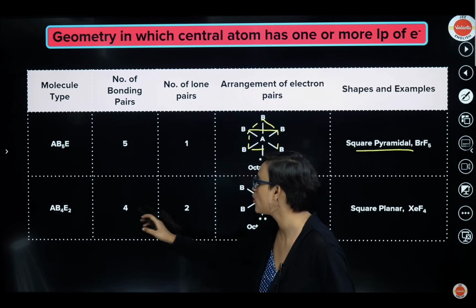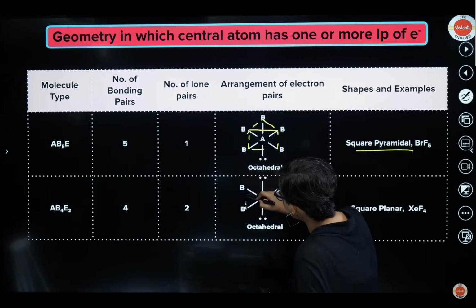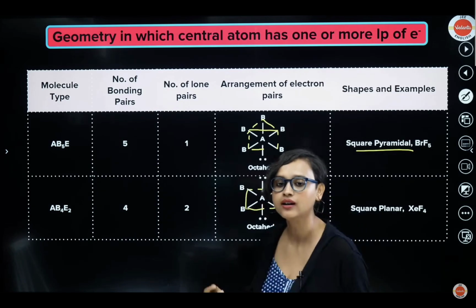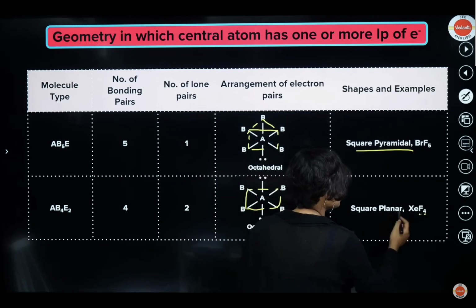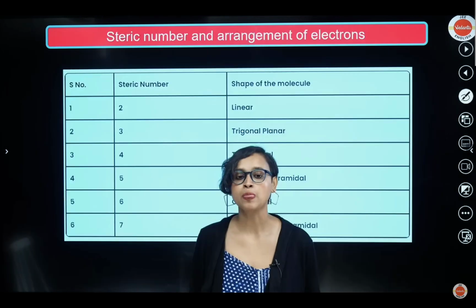Yes. Now here what happens? 4 plus 2, 6. Steric number 6. Steric number 6 means octahedral. But this time you have 2 lone pairs. So close the lone pairs. What do you have? You have a square. All of it is in the same plane. So square planar. Square planar. And the example is XeF4, xenon tetrafluoride.